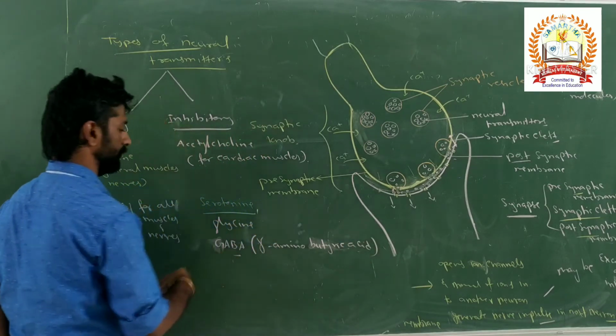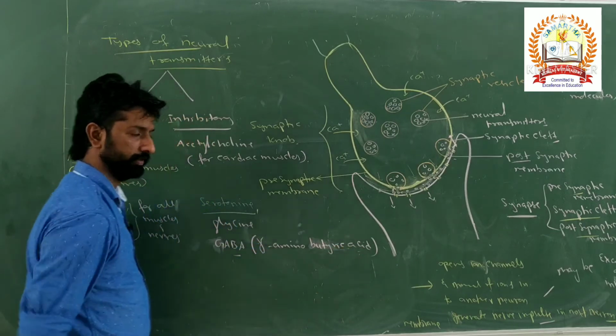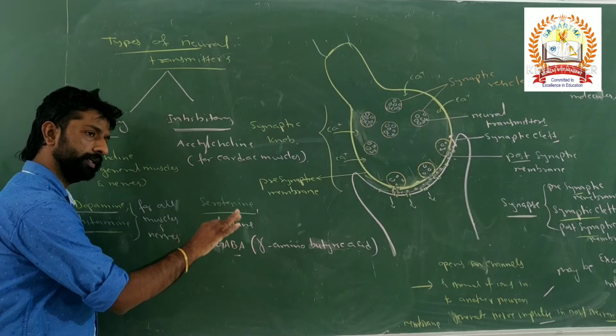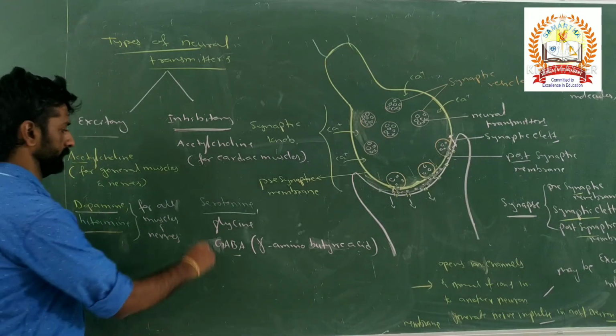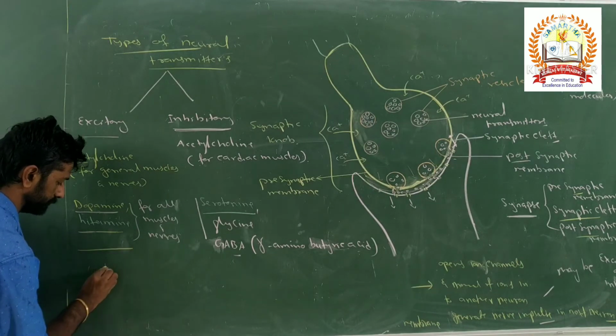The full form of GABA is gamma amino butyric acid. These are inhibitory in function for all nerves as well as muscles. So these are the general inhibitory transmitters. Is it clear? Then see, so far